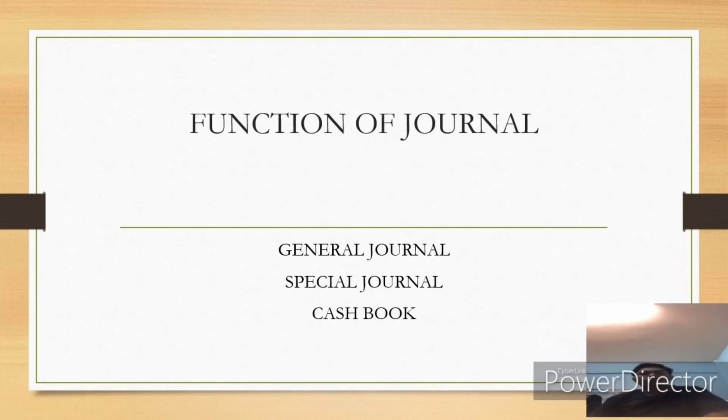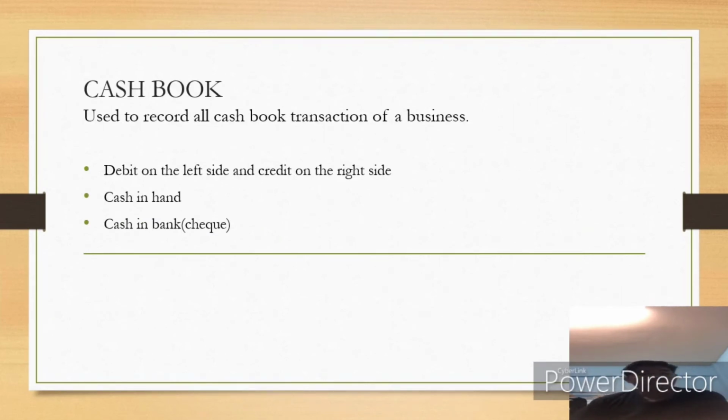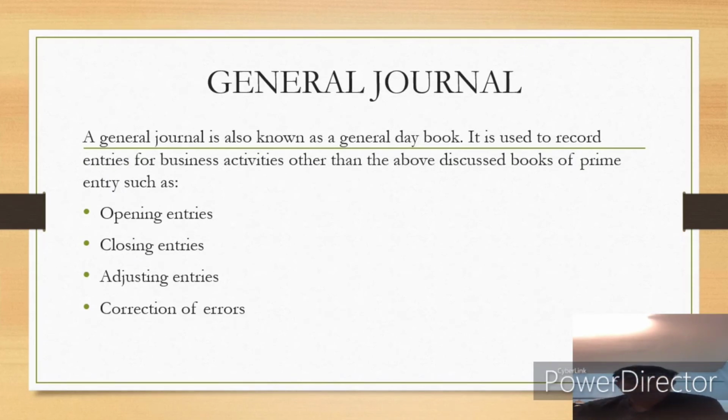There are three types of journal, that is general journal, special journal, and cashbook. First, cashbook. Cashbook is used to record all cash transactions of a business. The point is debit on the left side and credit on the right side. There are two types of cashbook that we can identify, which is cash in hand and cash in bank. That means cheque.